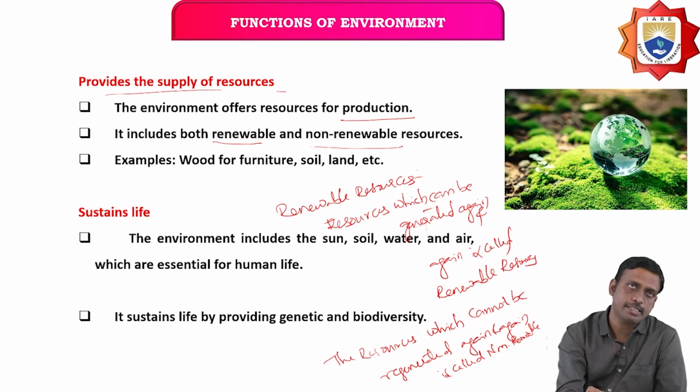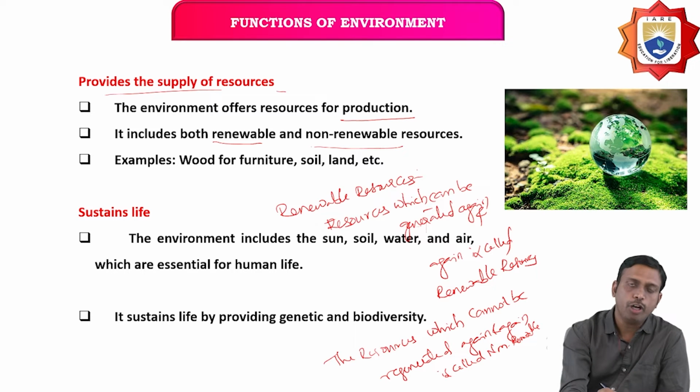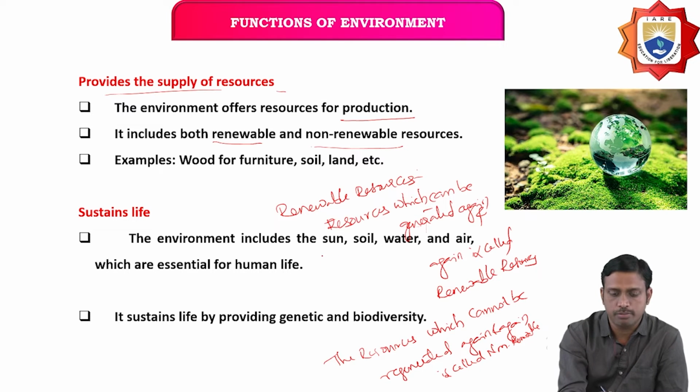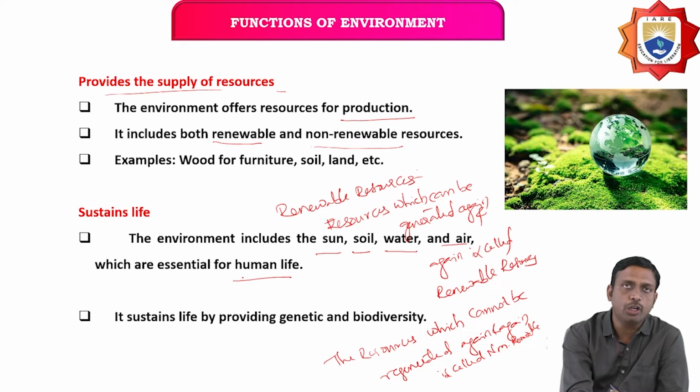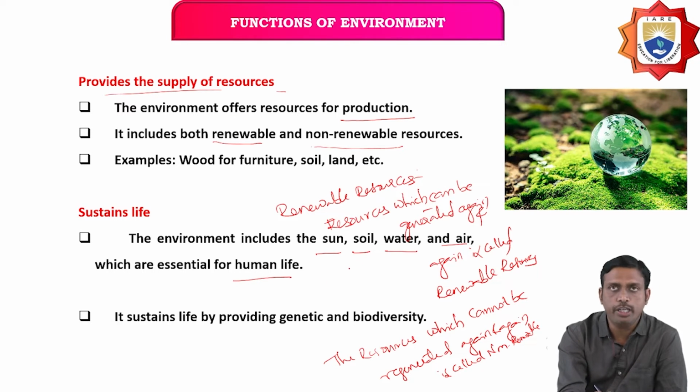Now, how does the sustainability of life take place? The environment includes the sun, soil, water, and air, which are essential for human life.